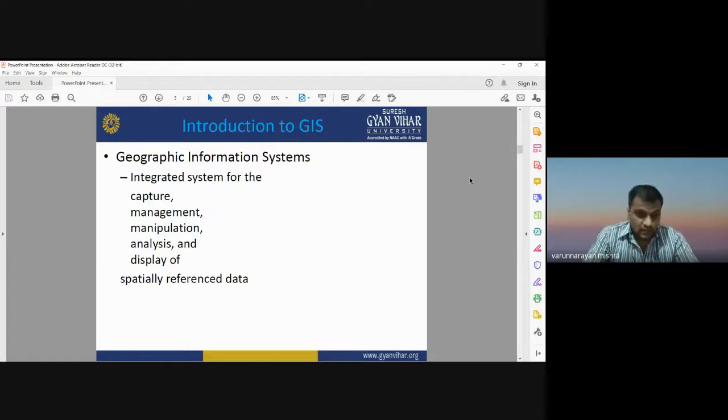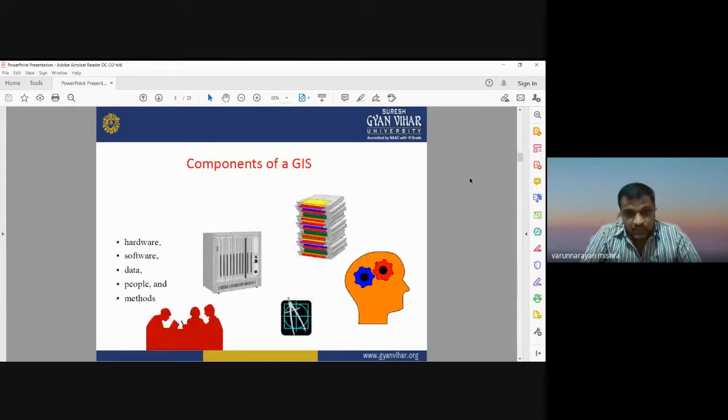These spatially referenced datasets represent any Earth surface feature in the form of point, line, and polygon. If there is point location data, you can represent it by a point feature. If there are linear features like roads and railway lines, they can be represented by line features. If there are closed boundaries, a closed area, then you can represent it by polygon features. So GIS helps to manage all these spatially referenced data sets, and GIS is an integrated system. It has multiple components.